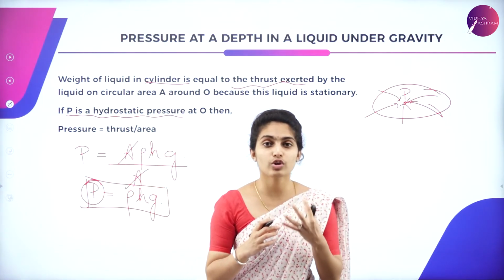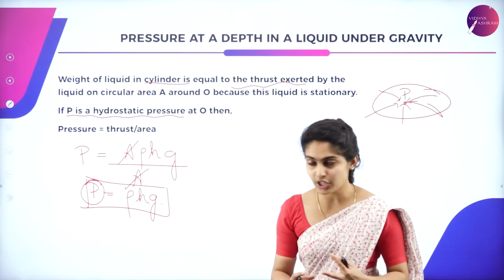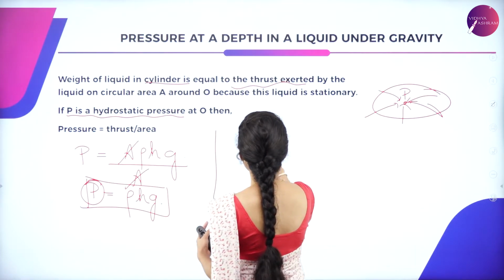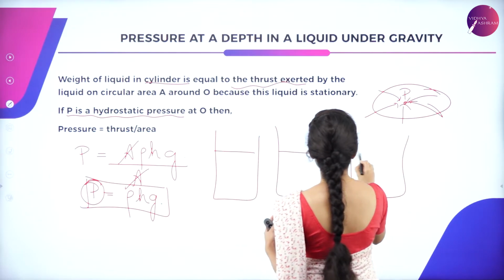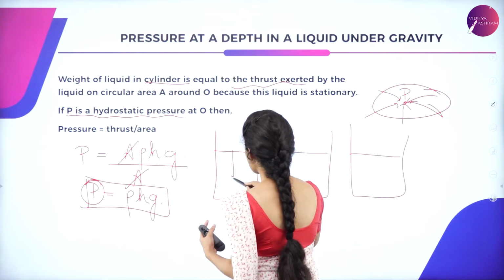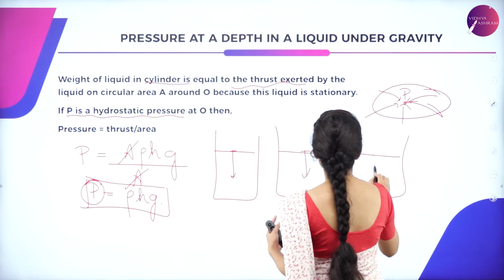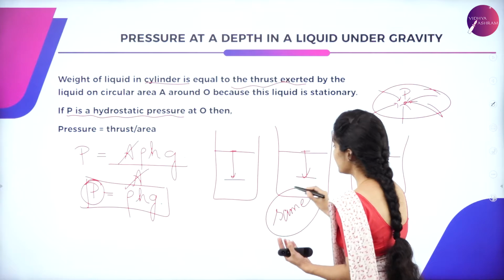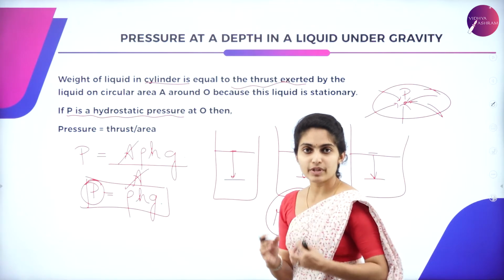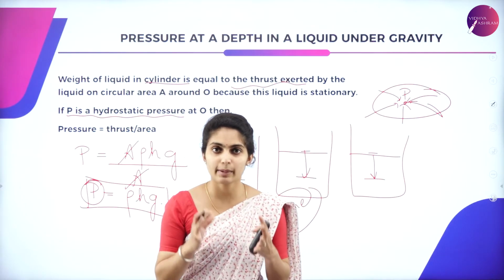And the one thing you have to know is, if you are considering many other objects filled with hydrostatic liquids, the pressure at the same height will be the same for each and every fluid, because the pressure doesn't vary for the same height.